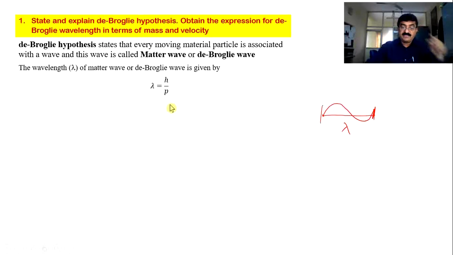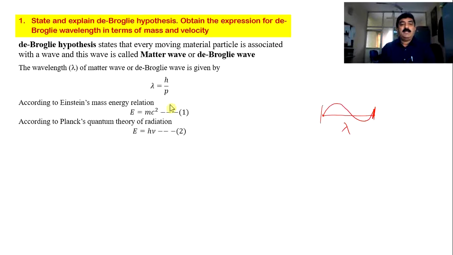Now we have to derive this equation from first principles. First principle means what? For a particle, what is the expression for energy? For a wave, what is the expression for energy? Then you combine them together. We have Einstein's mass energy relation, E equals mc square, and Planck's quantum theory, E equals h nu. Einstein's theory is about particle behavior, Planck's quantum theory is about wave behavior.